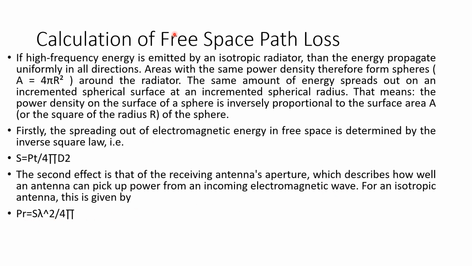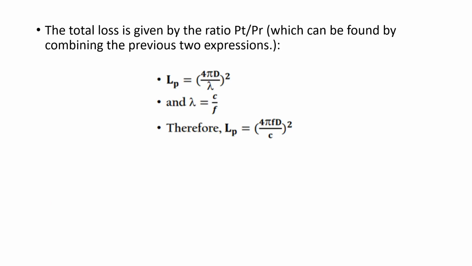Now what will be the free space path loss? It will be found by taking the ratio of PT to PR. So the total loss is given by the ratio of PT to PR, which can be found by combining the previous two expressions. So finally we get this particular equation for the path loss LP. So this is how you actually obtain this equation.